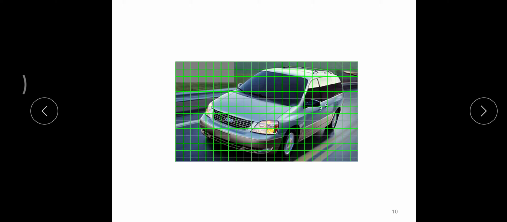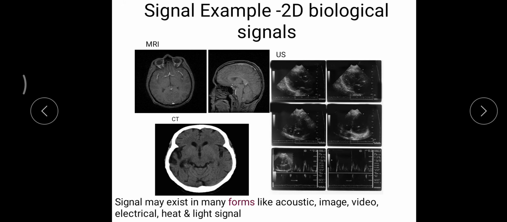In the case of a two dimensional signal, there will be two dependent variables. For example, see this. Here I want to know the value of intensity and contrast. So I need two spatial parameters to represent this point. This type of signal is called two dimensional, or an image.